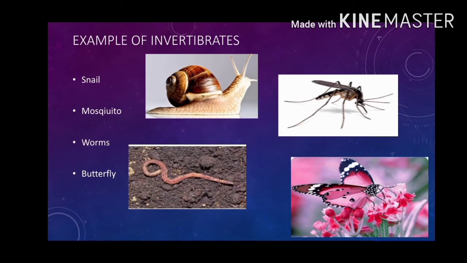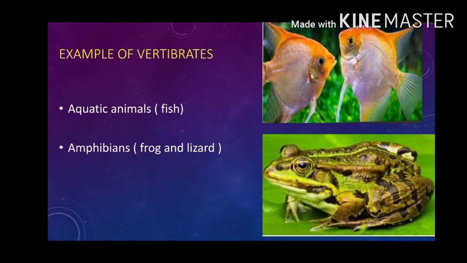So for example, invertebrates are animals like snail, mosquito, worm, butterfly, even housefly; they don't have a backbone to support them. Examples of vertebrates are the animals which have a backbone. Let's look at aquatic animals like fish which live underwater. They lay eggs, they have scales and fins, and they are cold-blooded, which means they cannot produce heat in their own bodies and have to rely on their surrounding temperature.